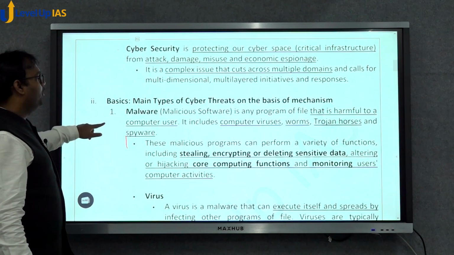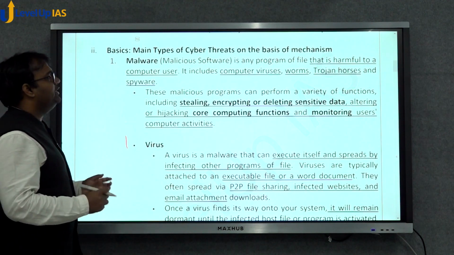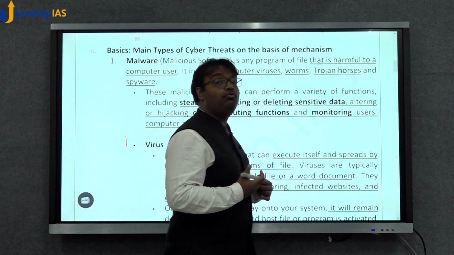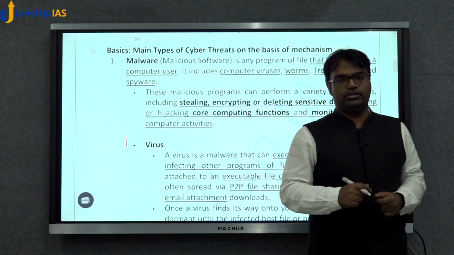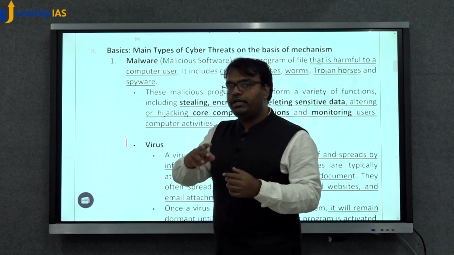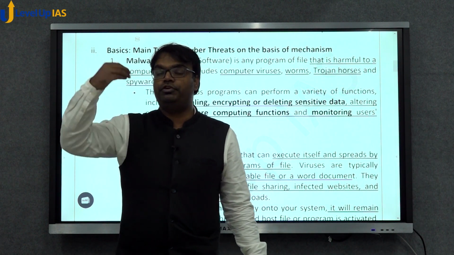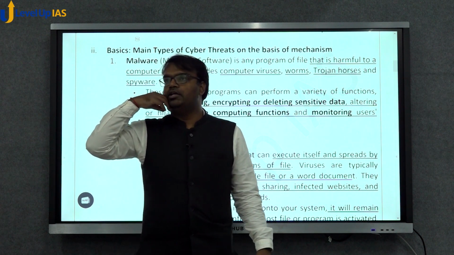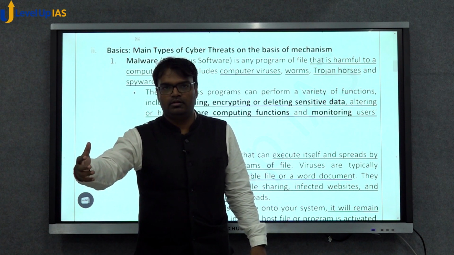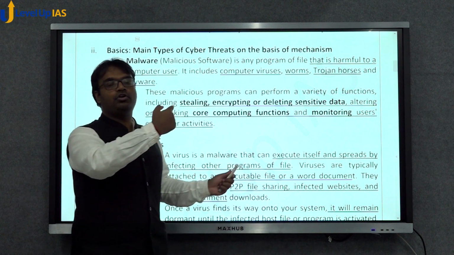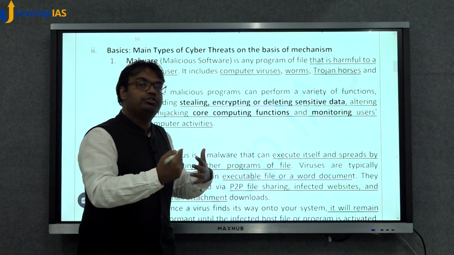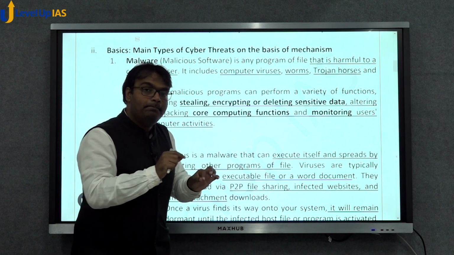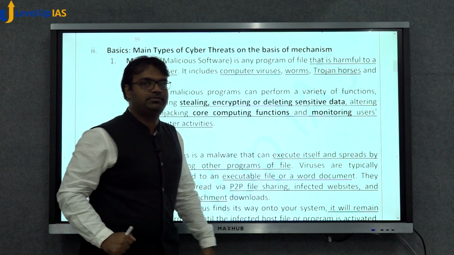Okay, now let us look at the types of cyber threats on the basis of methods used. We will also look at types of cyber threats from the perspective of its impact. There can be cyber warfare, there can be cyber terrorism, there can be just stealing of data. But here we are talking about types of cyber threats on the basis of method, the technical mechanism that is being used.